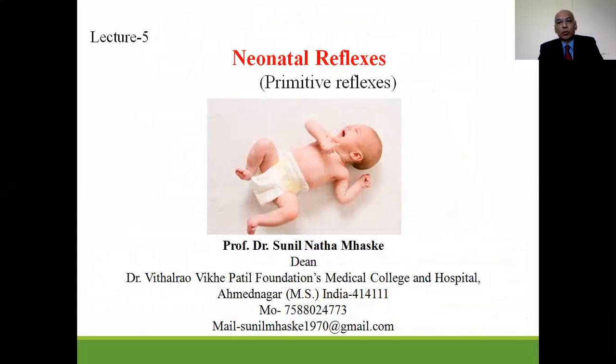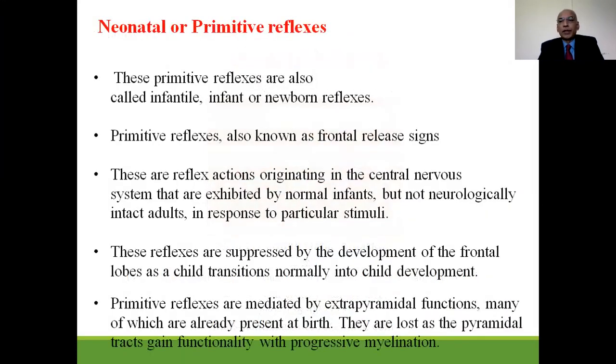Last time we have seen the normal newborn. Now in this lecture, we are going to see the neonatal reflexes. These neonatal reflexes are also known as primitive reflexes, sometimes also called infant or newborn reflexes, and also known as frontal release signs. These neonatal or primitive reflex actions originate in the central nervous system, which are exhibited by normal infants but not neurologically intact adults, in response to particular stimuli.